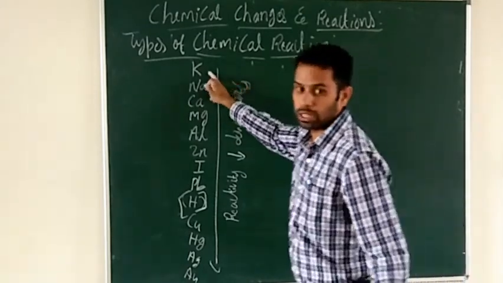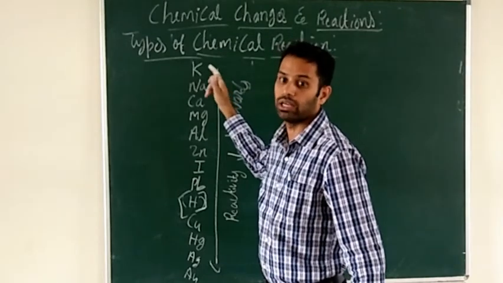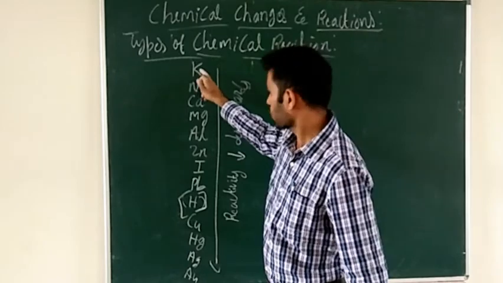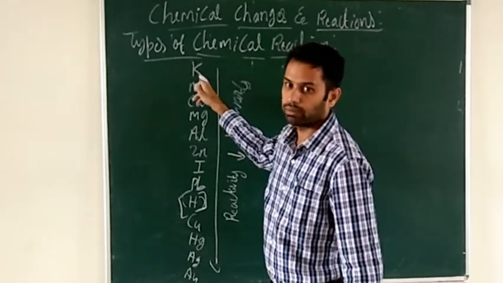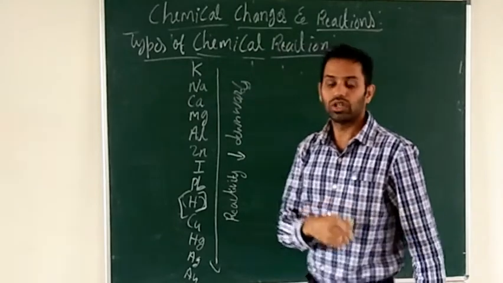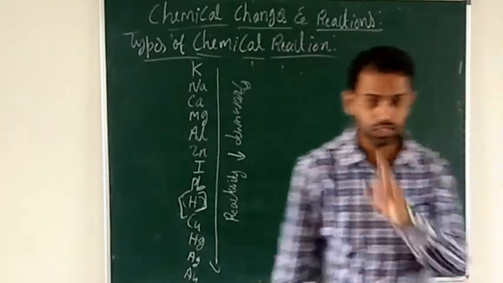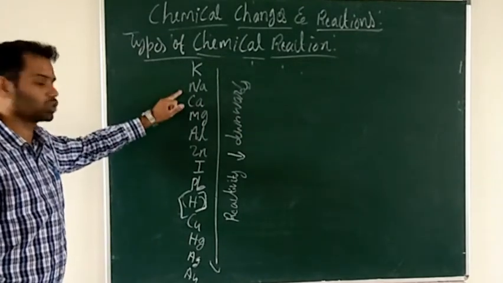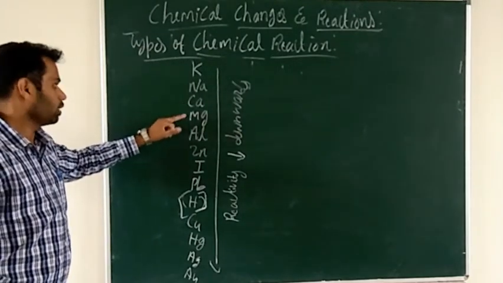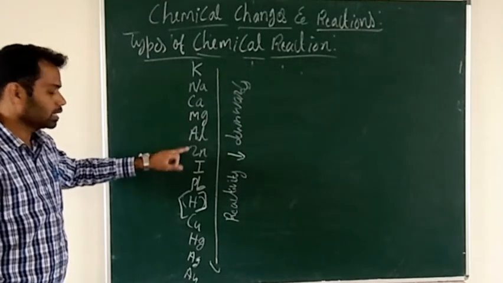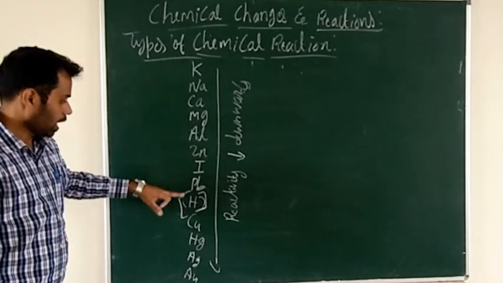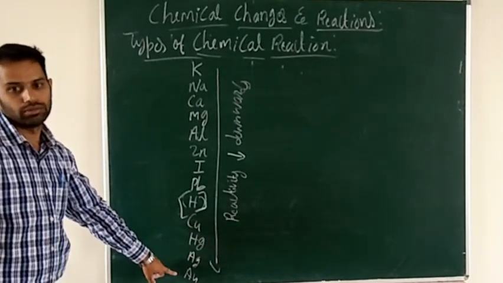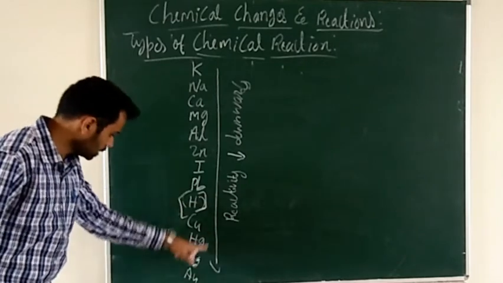Potassium is the most reactive element, so no other element will displace potassium. The order is potassium, sodium, calcium, magnesium, aluminum, zinc, iron, lead, hydrogen, copper, mercury, silver, gold. These are very less reactive elements.